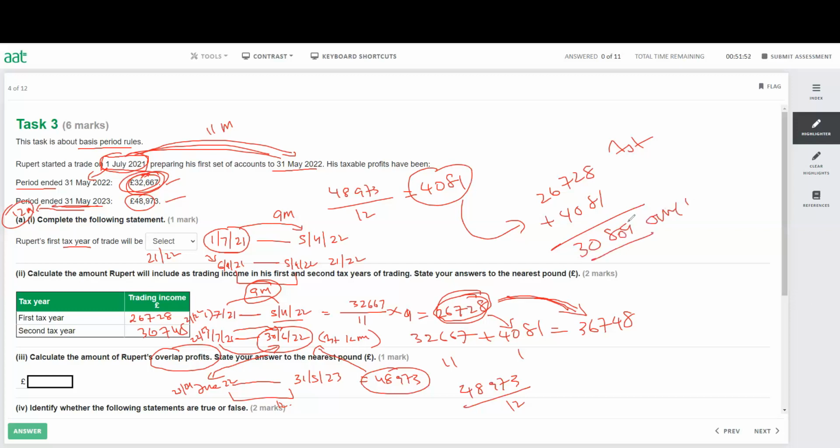That's my overlap profit. Overlap profit is all about, is there any profit we counted twice? But make sure you revise well. Overlap profit can be very tricky in the exam if you don't have enough preparation. All right, let's move to the next one.